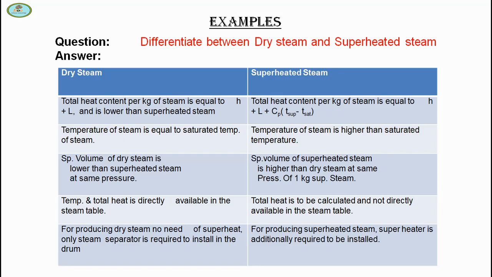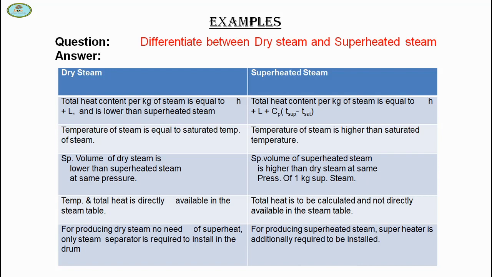The specific volume of dry steam is lower than superheated steam at the same pressure, and the specific volume of superheated steam is higher than dry steam at the same pressure. Temperature and total heat are directly available in the steam table for dry steam, and total heat is to be calculated and not directly available in the steam table for superheated steam.